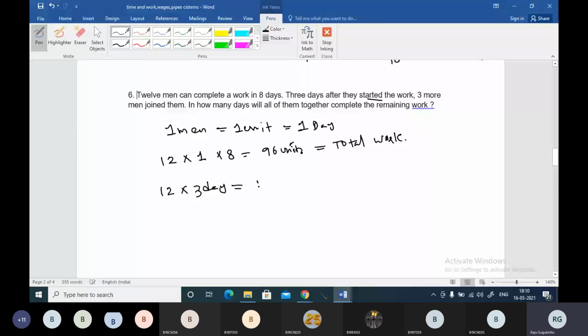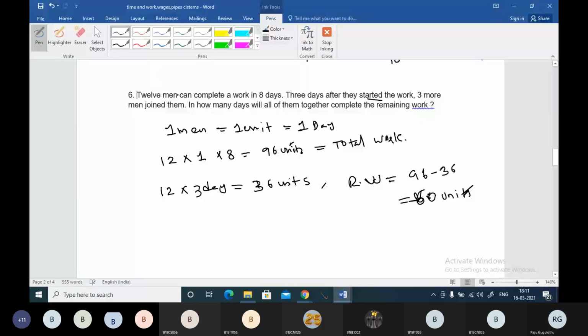Okay, they will be completing 36 units of work. 36. Okay, they will be completing how much? 36 units of work, boss. So remaining work clearly 96 minus 36, which is 60 units, boss. 60 units is remaining work.